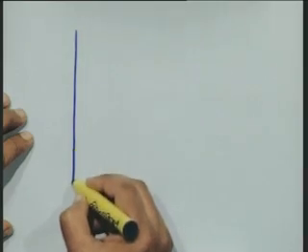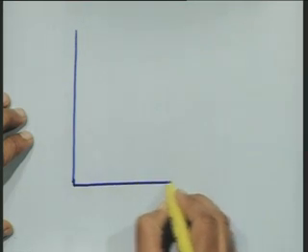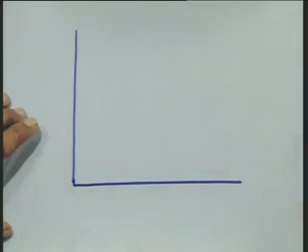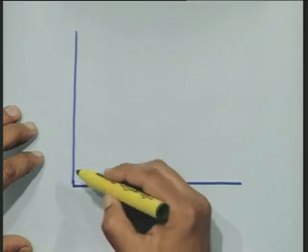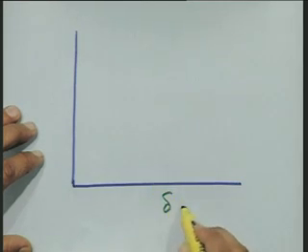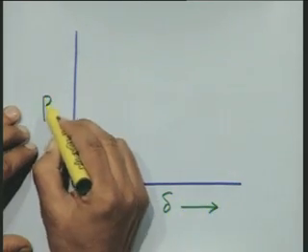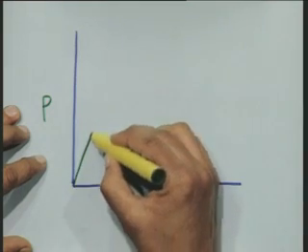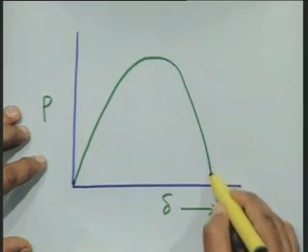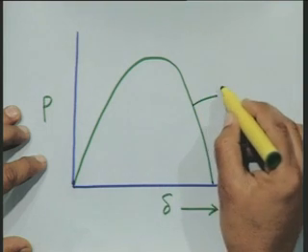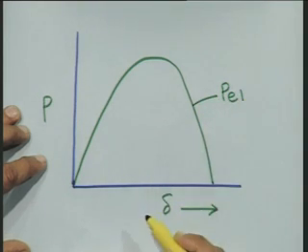Either we apply the equal area criterion or we directly solve the swing equation, it is immaterial. These three characteristics, if you draw, can be shown like this. I will call this PE1, the pre-fault power angle characteristic.